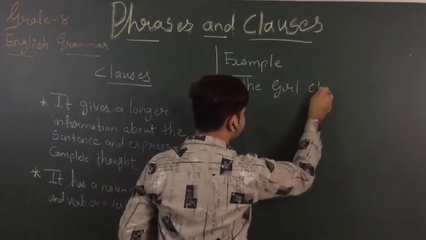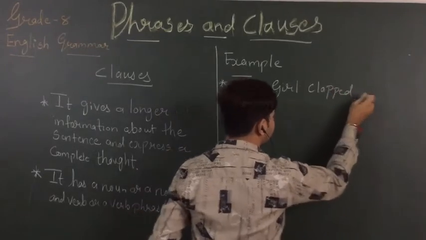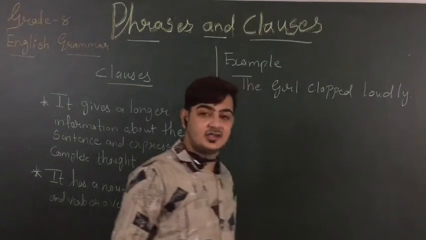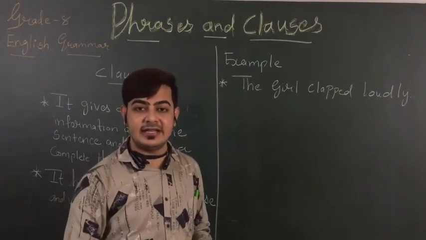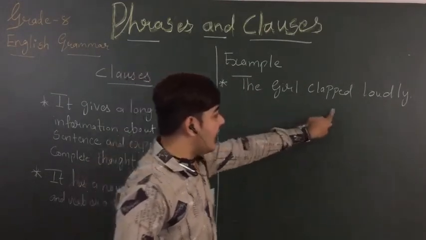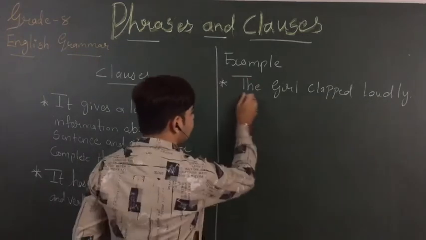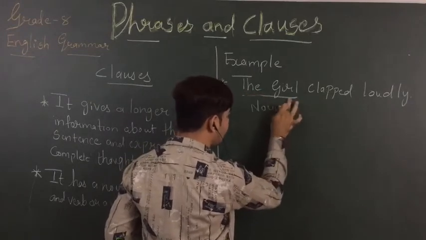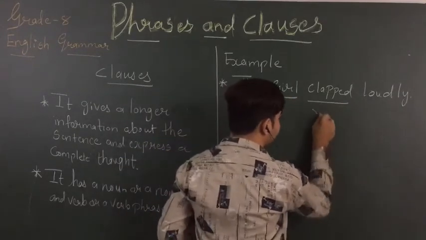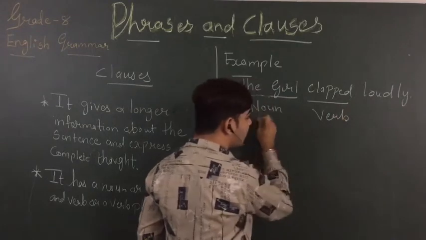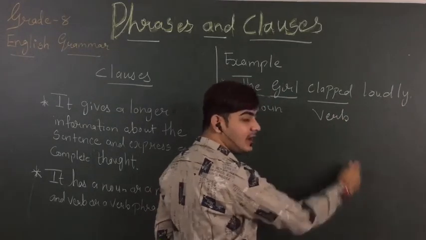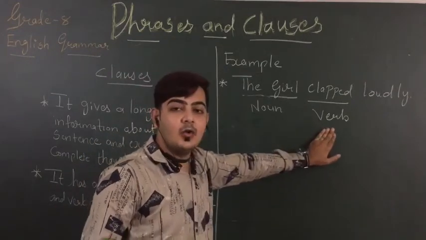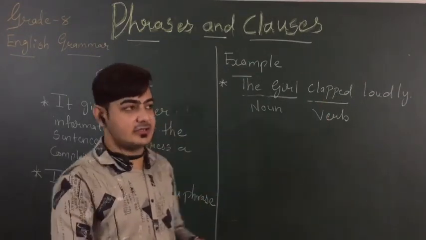The girl clapped loudly. What is that girl doing? I have a meaningful sentence, right? The girl clapped loudly. Girl is my noun and clap is my verb. So in this sentence there is a noun and there is a verb, so that means it's a clause.